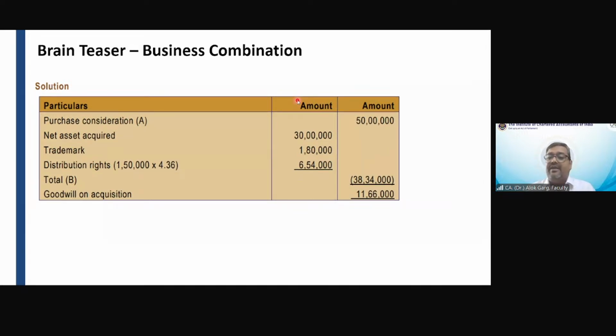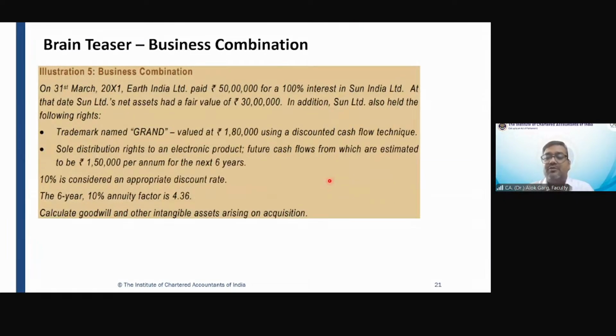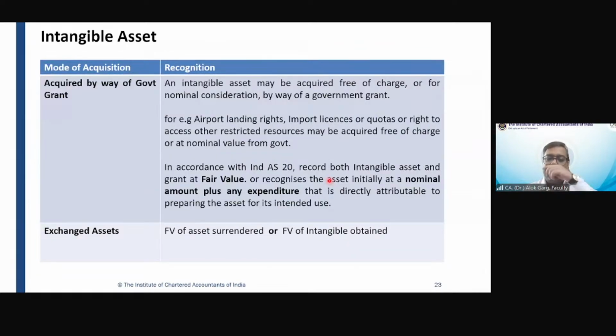So have we understood how to measure the intangible asset and goodwill in case of business combination? Goodwill is always the residual amount. Goodwill is the difference between purchase consideration minus net assets at fair value minus other intangible assets at fair value. Sir, if in this question, this trademark and distribution right had not been given, then the entire amount of 20 lakh would be goodwill. Correct? So we have covered this illustration number 5 also from ICAI study material. Correct? Can we move to the next part?